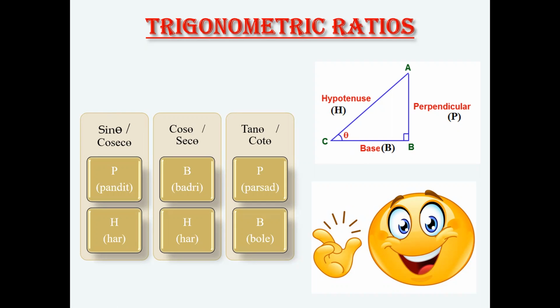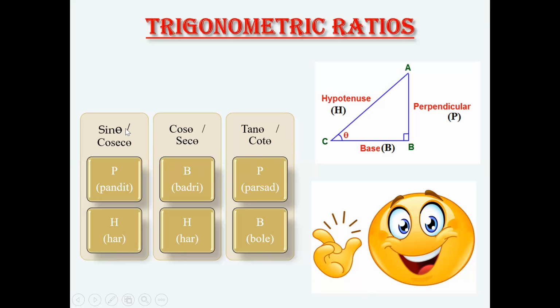To remember all these values, there is one interesting trick. For instance, Pandit Badri Prasad Har Har Bole. So P is perpendicular, B is base, P is perpendicular, H is hypotenuse, H is hypotenuse, B is again base.